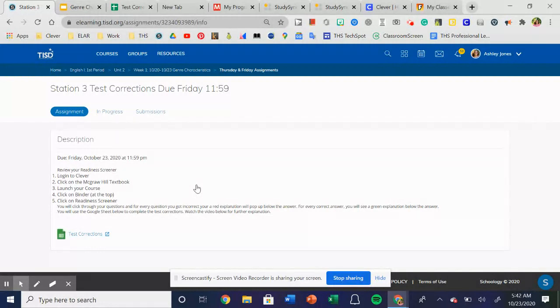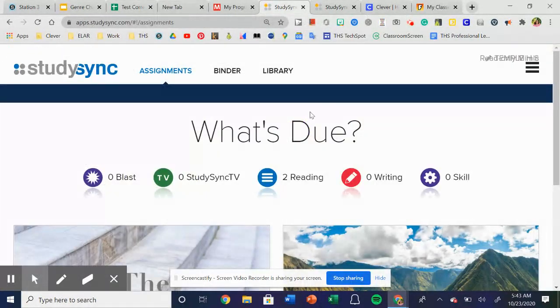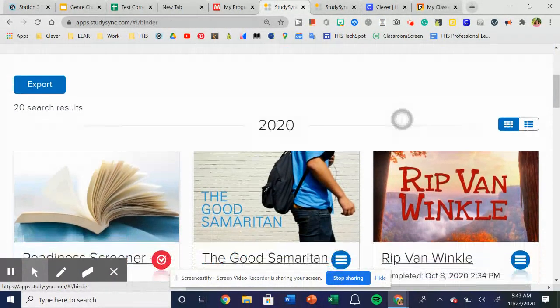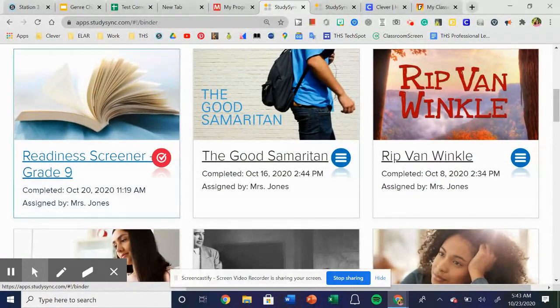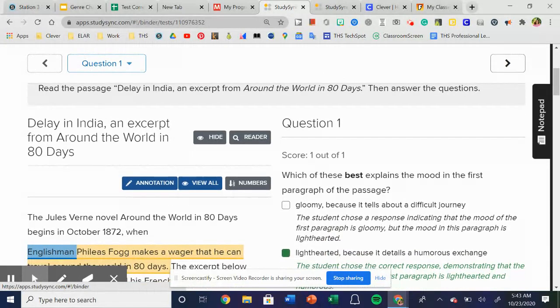We're going to Clever, we're going to go to the McGraw-Hill textbook, launch the course, and instead of clicking on assignments, you're going to click on binder at the top, and then we're going to click on the readiness screener. That's what I'm going to show you right now. Also, we're going to want to have our test corrections document open. Now I'm going to go to StudySync. I'm going to click on binder. I'm going to scroll down, and I'm going to click on the readiness screener, and here we go.